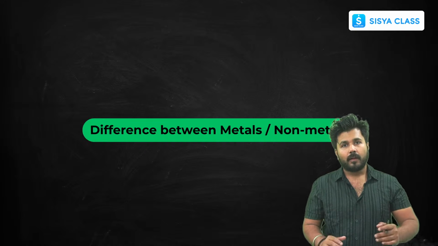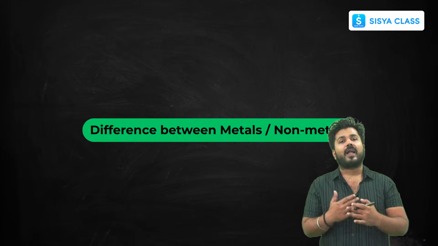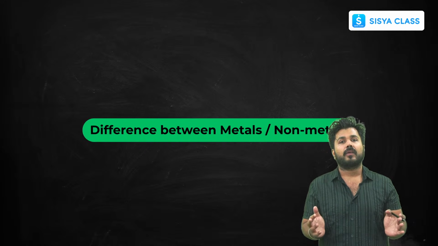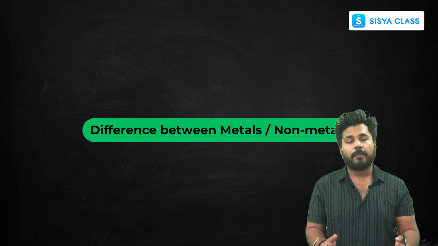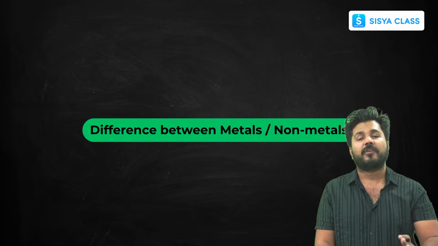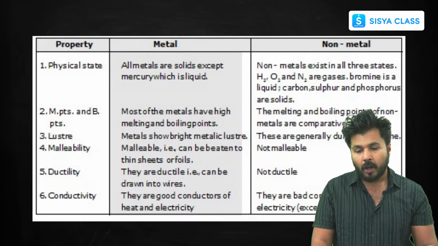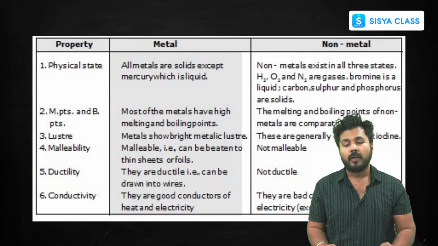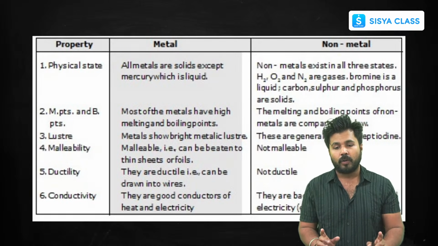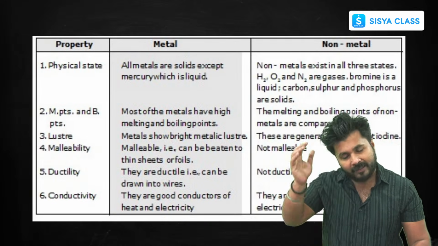Now, let's start with the chapter. We'll be starting with the physical properties. Before talking about physical properties, let's discuss the basic difference between metals and non-metals that you have learned till now. Let's talk about it one by one.